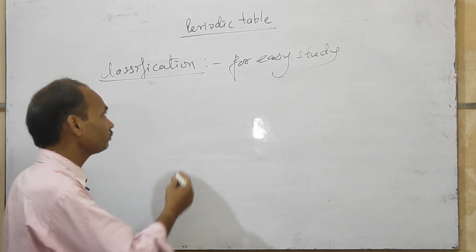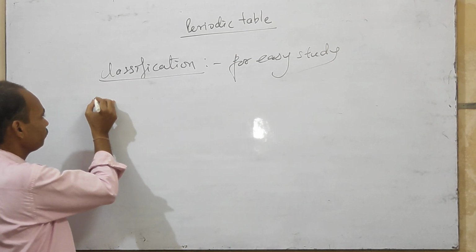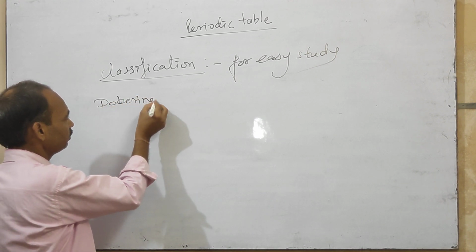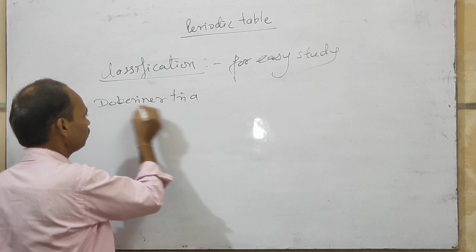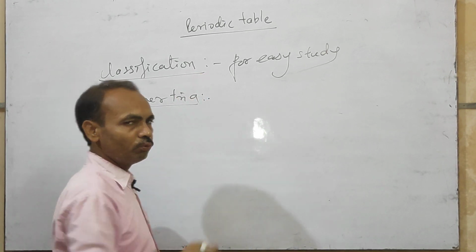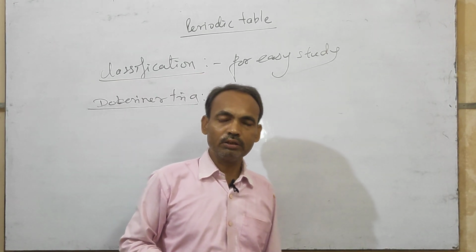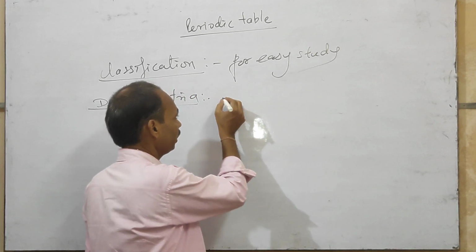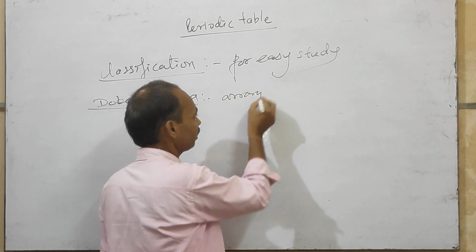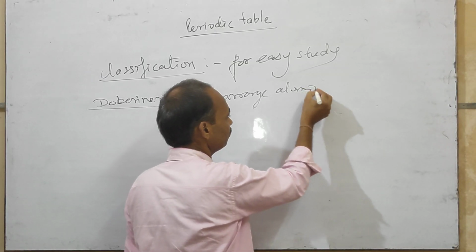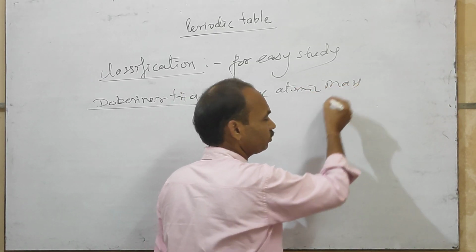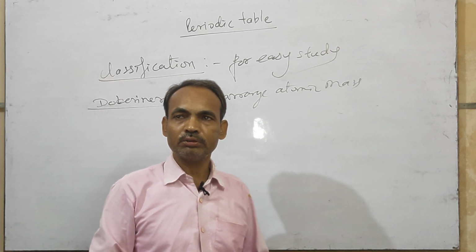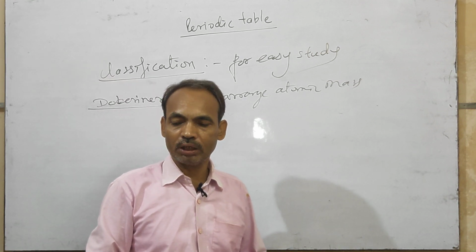First of all, the Dobereiner triad rule. Dobereiner arranged the elements according to their atomic mass, and told that the middle element is the average of the other two.